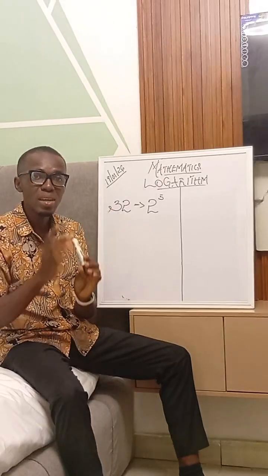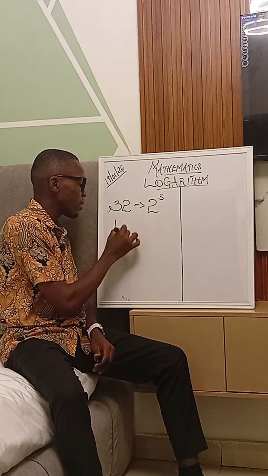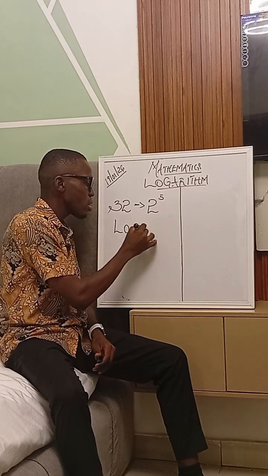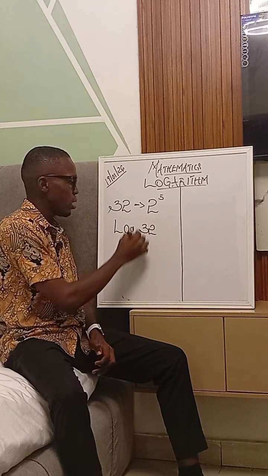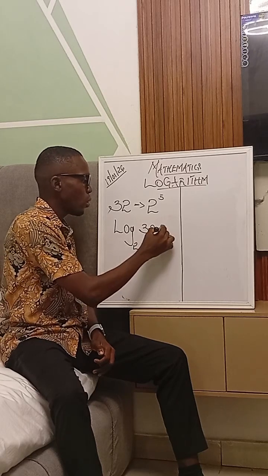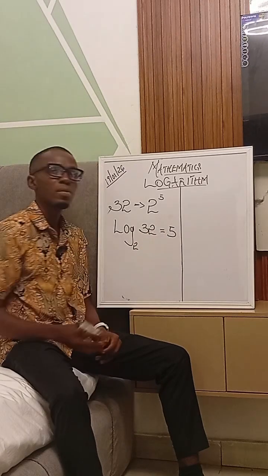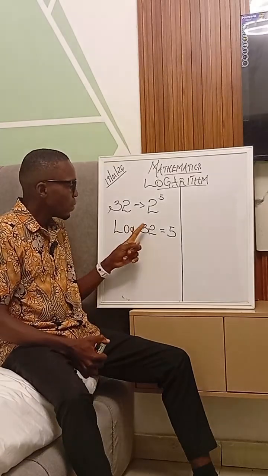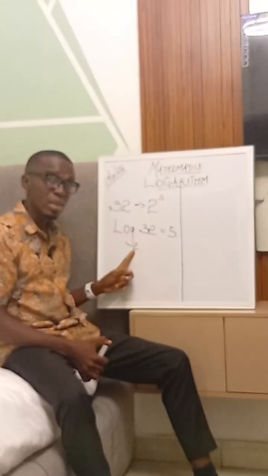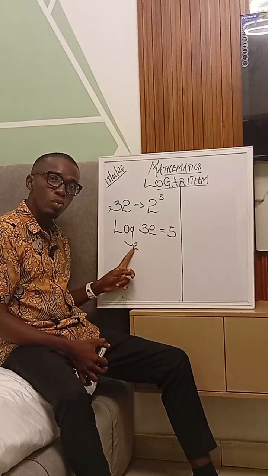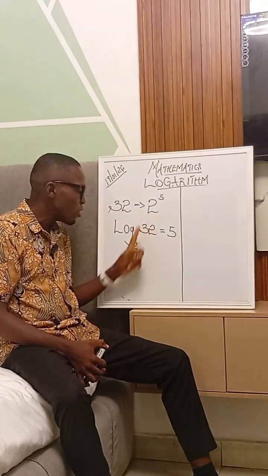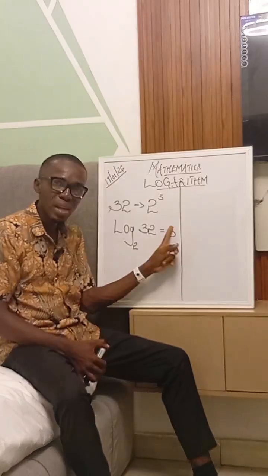Now, this is how to represent it in writing. So I can write this as: log 32 base 2 is equal to 5. So what this is saying is, 2 as the base, what number will I raise 2 to get 32? That number is 5. That's why it's this.